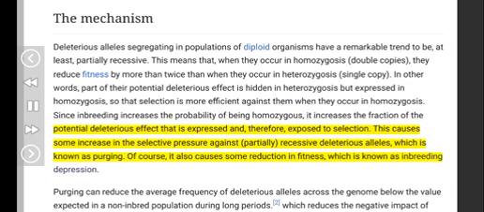This causes some increase in the selective pressure against partially recessive deleterious alleles, which is known as purging. Of course, it also causes some reduction in fitness, which is known as inbreeding depression.